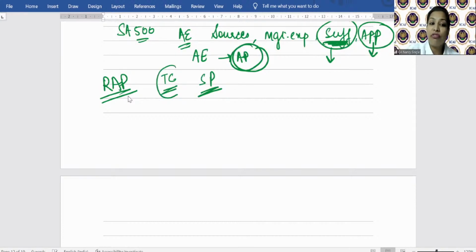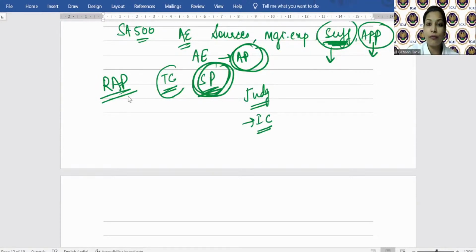Then we understood why substantive procedures perform karne hi hai even if the risk of material misstatement assessment is low. Because we saw that such assessment is what? Judgmental. And there are inherent limitations of internal control. So auditor will have to perform substantive procedures.